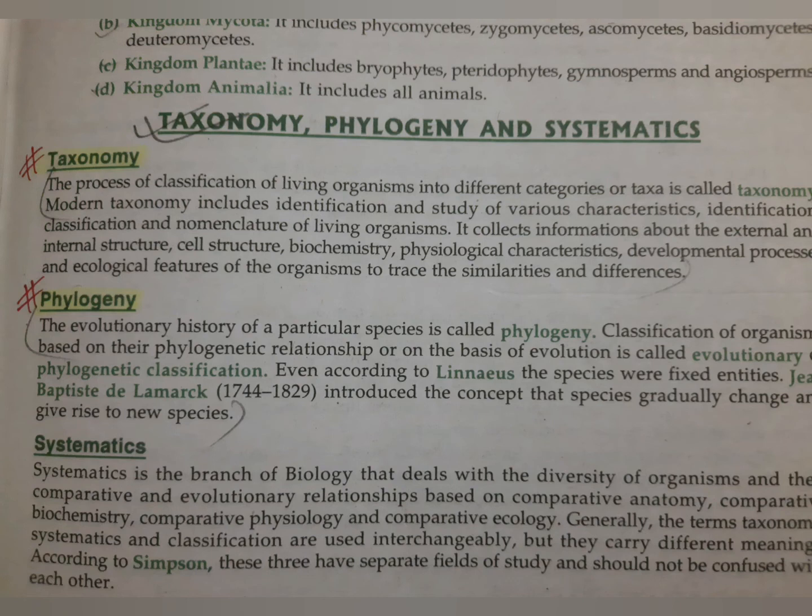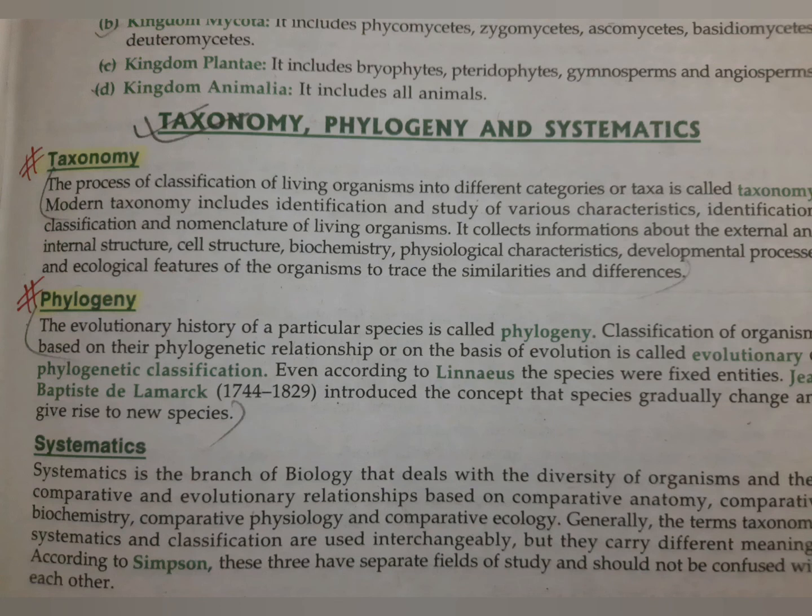Systematics is a branch of biology that deals with the diversity of organisms and their comparative study, meaning the similarities and dissimilarities between two groups or between various groups or between two different species, and also their evolutionary relationship, how the species have developed from the earlier one to the new one, meaning why some characters changed due to adaptation, due to habitat change, due to loss of their food resources and all.